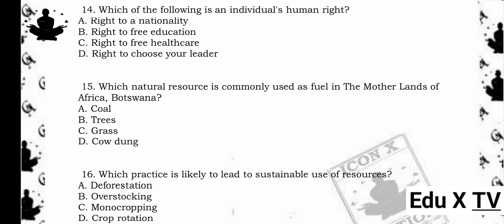Trees. Reason being, in Botswana, many people rely on wood from trees as a primary source of fuel for cooking and heating. This is because wood is accessible and traditionally used, unlike coal or cow dung, which may be less common or less accessible.